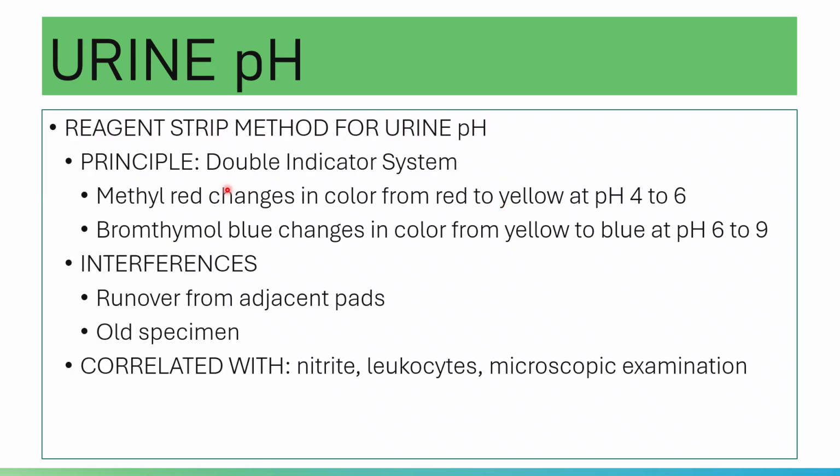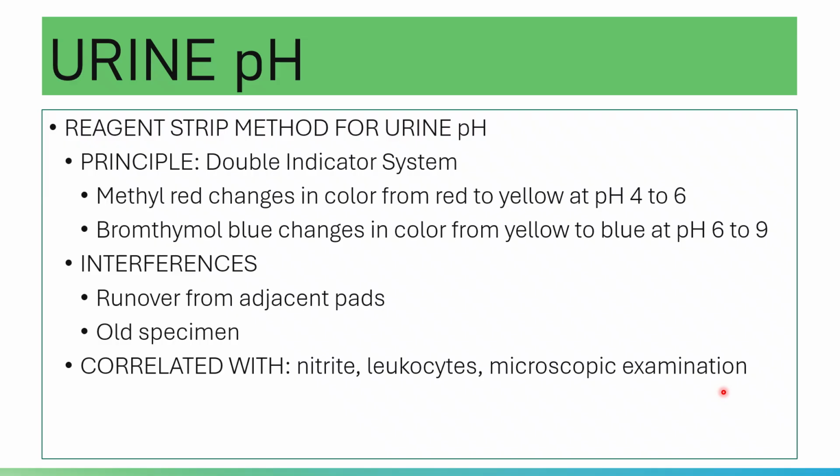Please note that it has two indicators because there is no such thing as a single indicator for both an alkaline and an acidic pH. There is no indicator for both. So that is why you need two indicators accordingly.